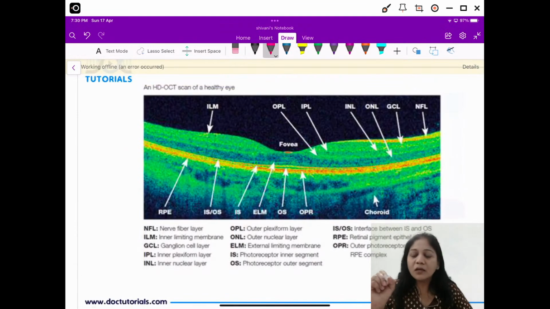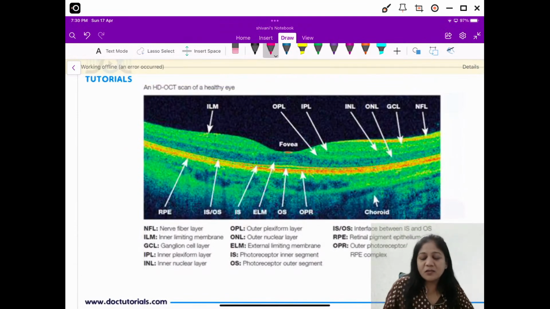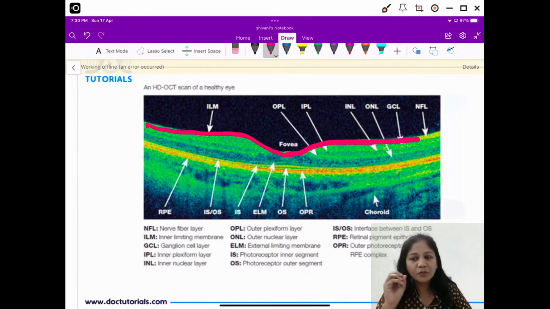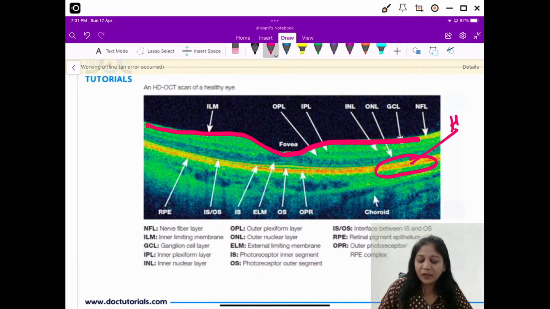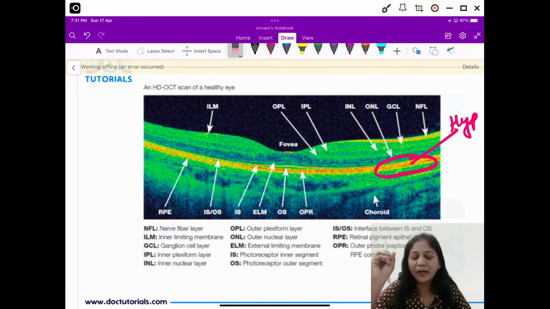Now friends, just to make you aware, this is your normal OCT picture. What you see is the normal foveal depression, the normal foveal contour. Now very easily I can tell you, these red yellow areas are your hyper reflective areas. So your outer retinal layer and mostly the inner retinal layer, both of them will show slight yellow red areas.